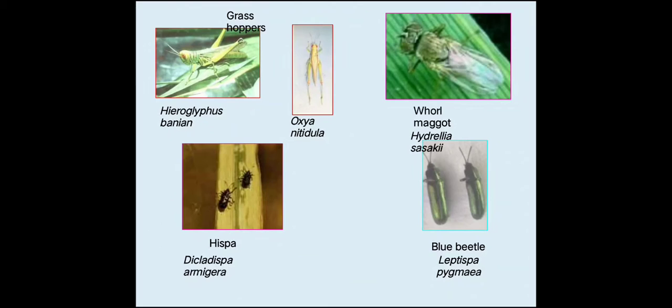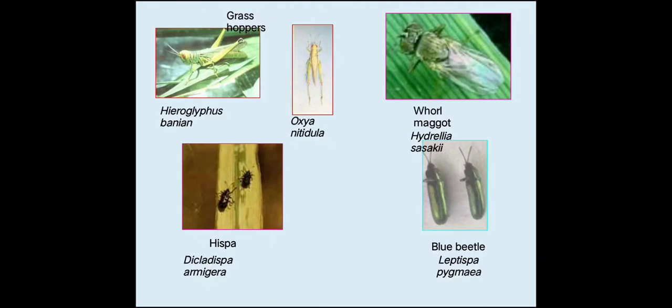Next we'll see the grasshopper. It is also causing damage, acting as a defoliator. You have to remember that the paddy grasshopper's name is Hieroglyphus banian. This is very important. You have to remember the scientific name of paddy grasshopper, that is Hieroglyphus banian. Many other grasshoppers are there, like Oxya nitidula. If you do not remember those scientific names, it is okay, but just remember the paddy grasshopper scientific name, Hieroglyphus banian.